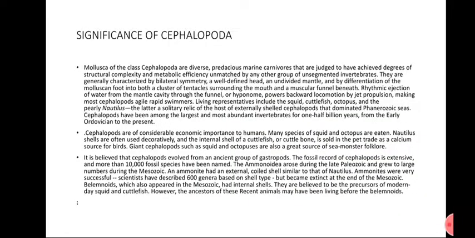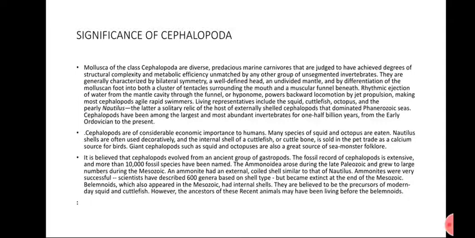The other important creature found on Earth is the cephalopoda. It is also a very important class of phylum Mollusca, and an important animal for fossilization. Mollusca of the class Cephalopoda are diverse marine carnivores that are judged to have achieved degrees of structural complexity and metabolic efficiency unmatched by any group of unsegmented invertebrates.